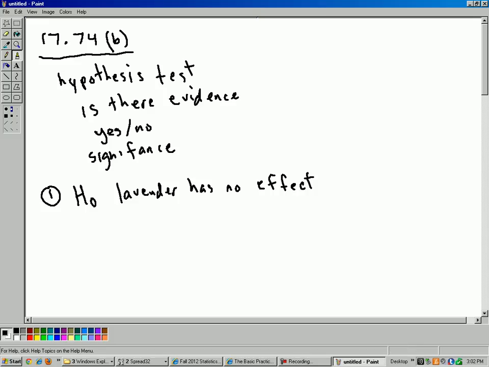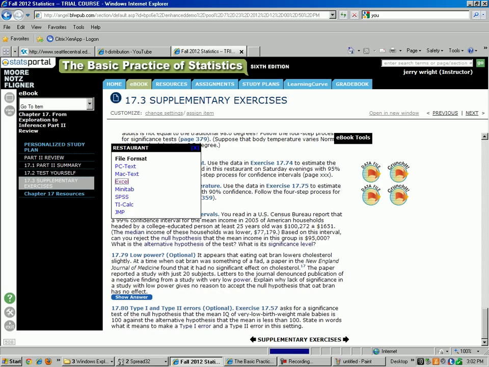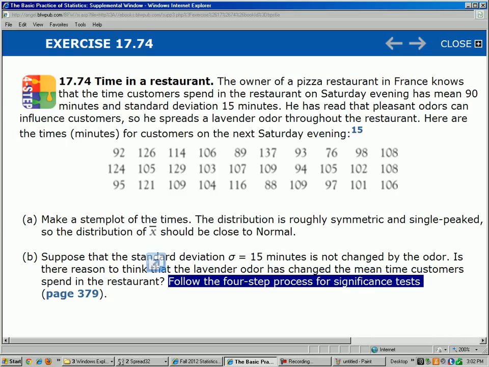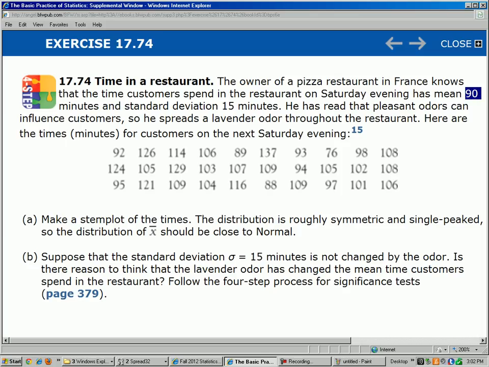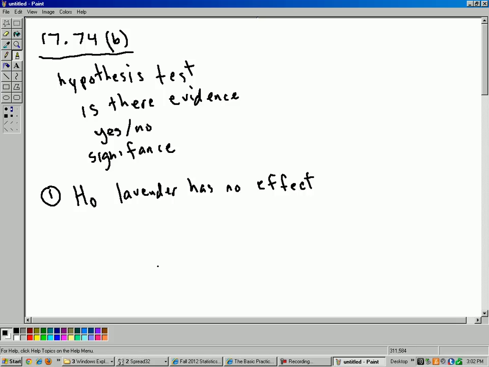So back to the original problem, it says that this pizza owner in France knows that on a typical Saturday evening, there's a mean of 90 minutes that the customers stay in the restaurant. So if the lavender has no effect, then the mean would still have to be 90 minutes. So there's the null. Now the alternate is either going to be the mean is greater, less, or not equal to 90.